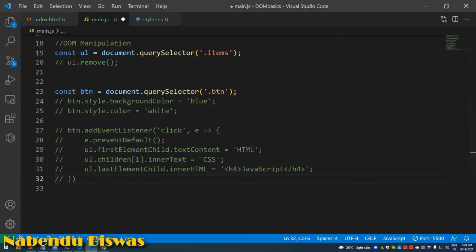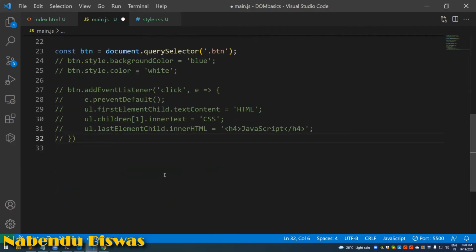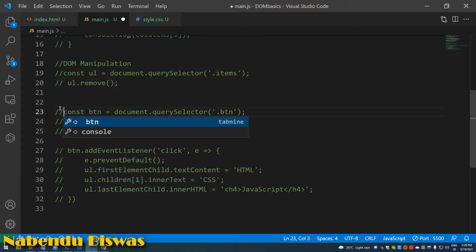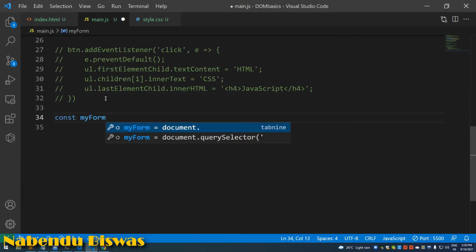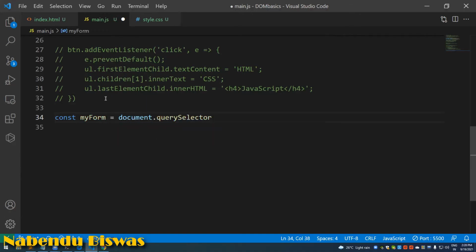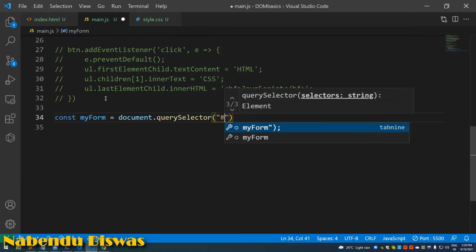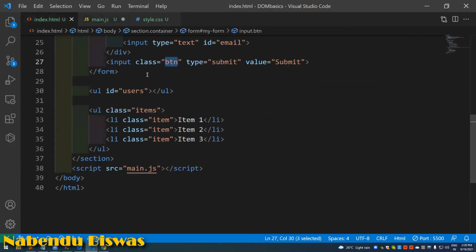Now const my form equal to document dot query selector my form.